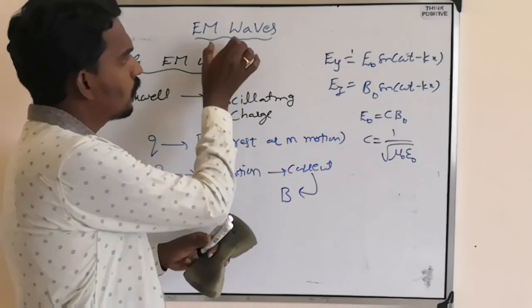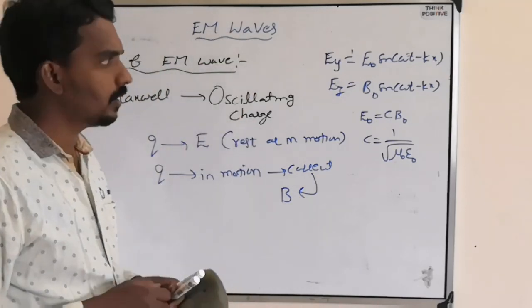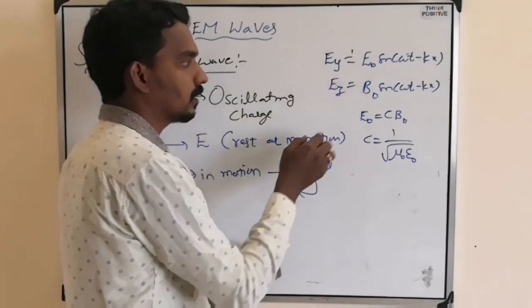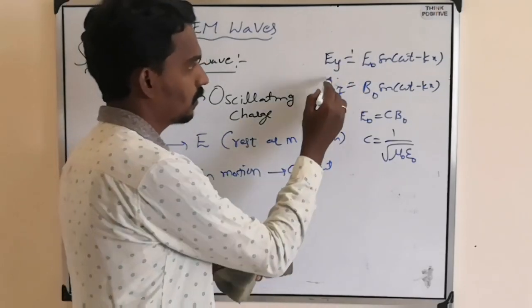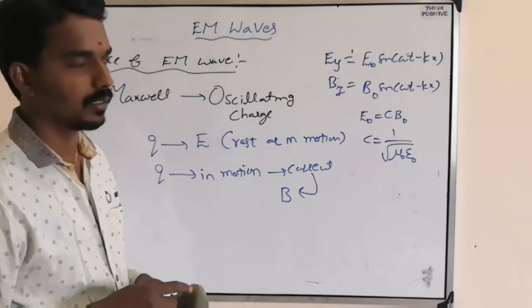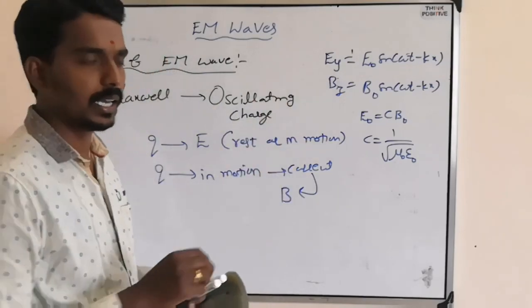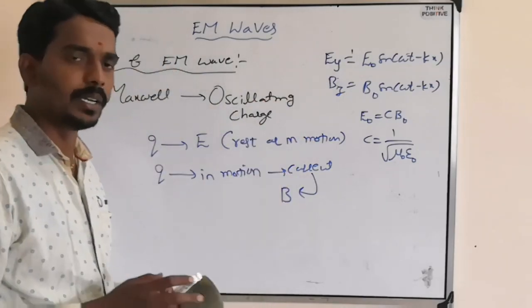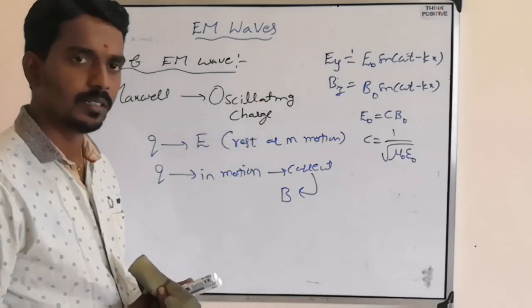But for an electromagnetic wave, we need both the electric and the magnetic field.